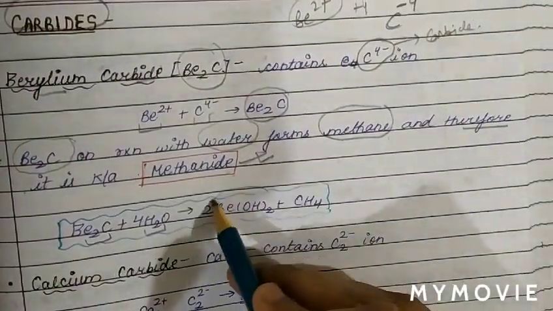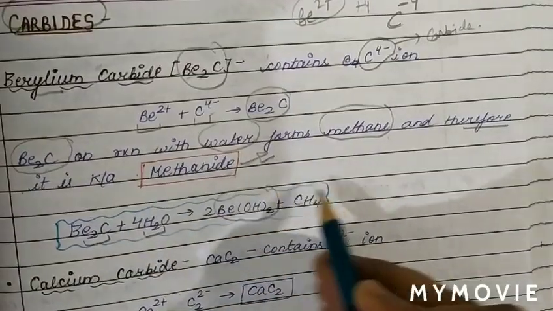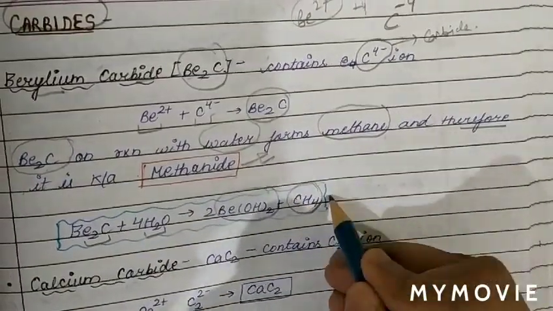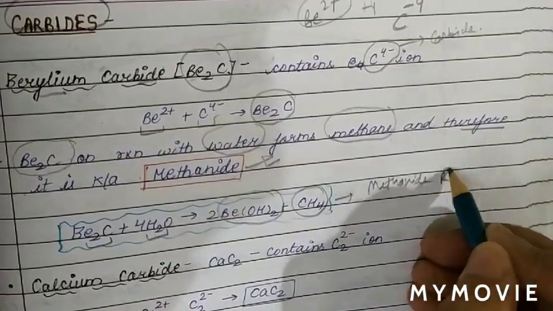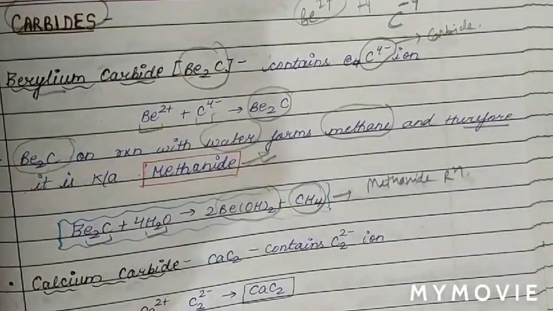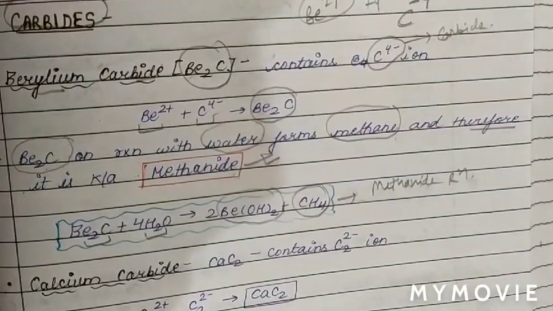For example, this is beryllium carbide. When it reacts with water, it forms beryllium hydroxide and methane gas is released, therefore this process we call the methanide reaction.